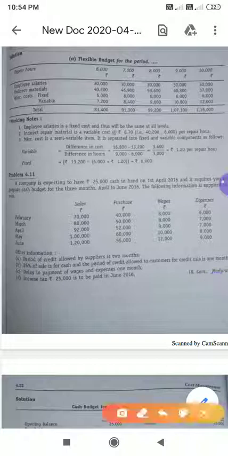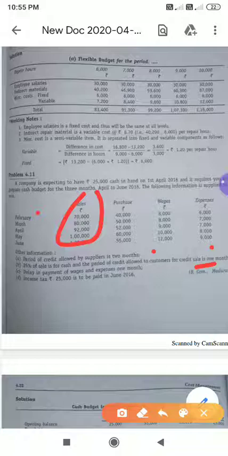Now the second point: out of sales, 25% of sale is for cash, and the period of credit allowed to customers for credit sales is 1 month. The customer is the person who purchases goods from your company. Suppose you sell goods in February, 25% of the amount will be received in February and 75% will be received in March.